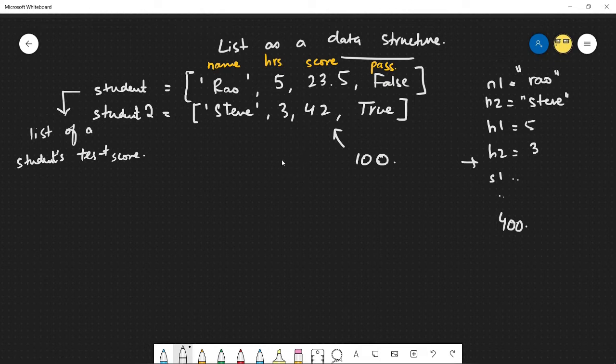And I'm easily able to extract the information from these lists too, because they're a collection, and I have these indexes going on. So I know that for any of these lists, if I were to grab their index 0, student index 0 is going to be a name, and student2 index 0 is also going to be a name. Well, here you're going to have to tell me that, oh, n1 is a name, n2 is a name, and n400, let's say, is also a name. So this is a very inefficient way of storing large pieces of information. This is not efficient at all.